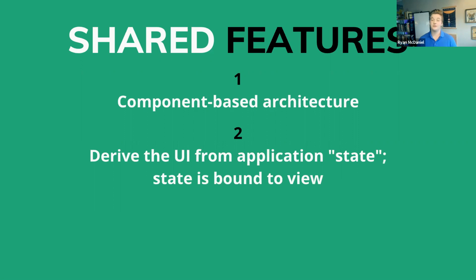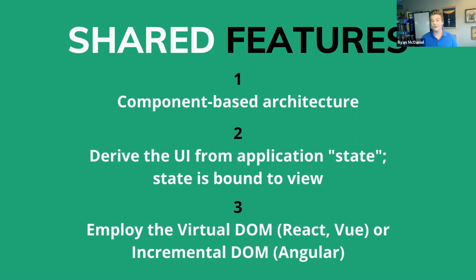Second, all three frameworks utilize a reactive state where UI automatically derives from the data stored in that state. When state changes, UI re-renders responsively. Finally, when these state changes occur, the DOM is manipulated in order to reflect these changes to the user. React and Vue utilize a virtual DOM, which is essentially a lightweight copy of the real DOM. These two DOM trees can then be compared in order to make targeted re-renders.